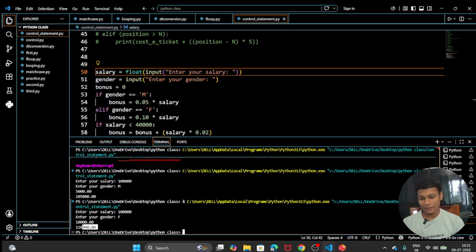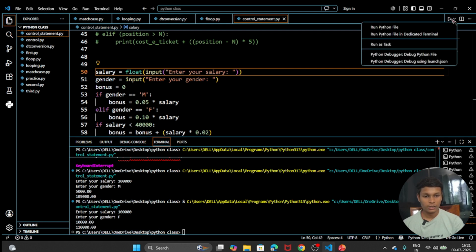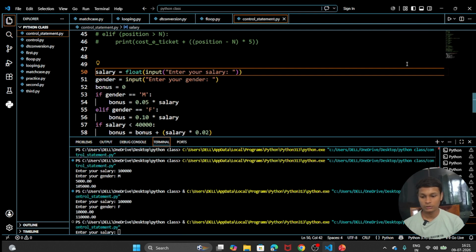So the total salary was 1 lakh 10,000, and here 1,55,000. Sorry, I am a little bit confused with the digits. I don't know why.